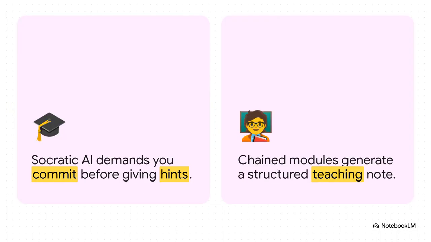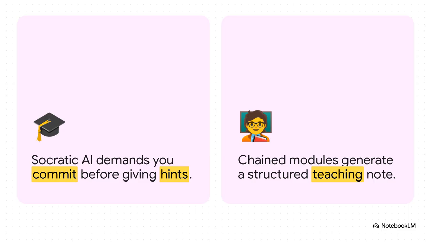To really see the power of this sequencing, let's look at a dummy case directly from the sources. Picture a 58-year-old man presenting with chest tightness and a history of diabetes. Now, if you select a learner-facing pipeline, the AI acts just like that Socratic attending we talked about. It interrogates the learner step by step, demanding they commit to a diagnosis like acute coronary syndrome before it offers a single hint about troponin trends.